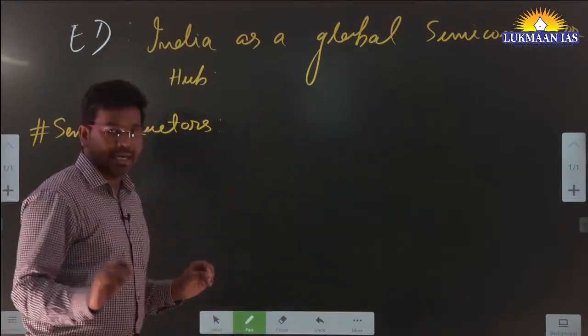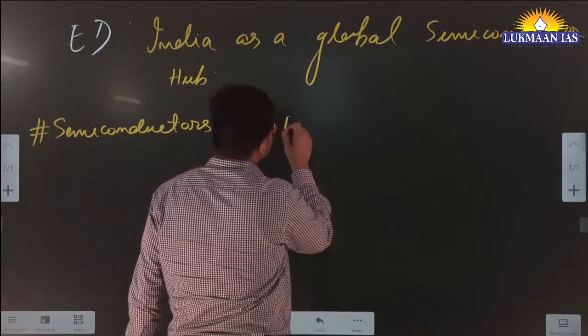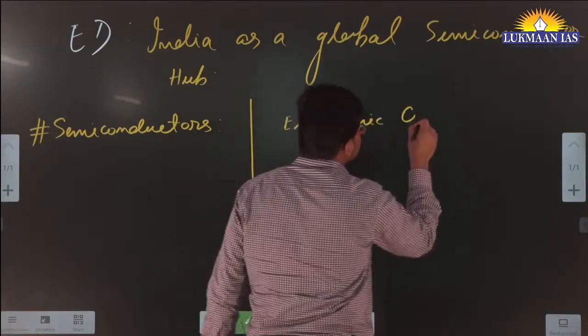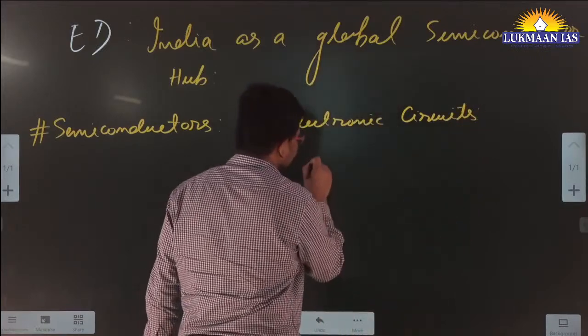So we need to understand that in electrical or electronic circuits, let me draw an electronic circuit.